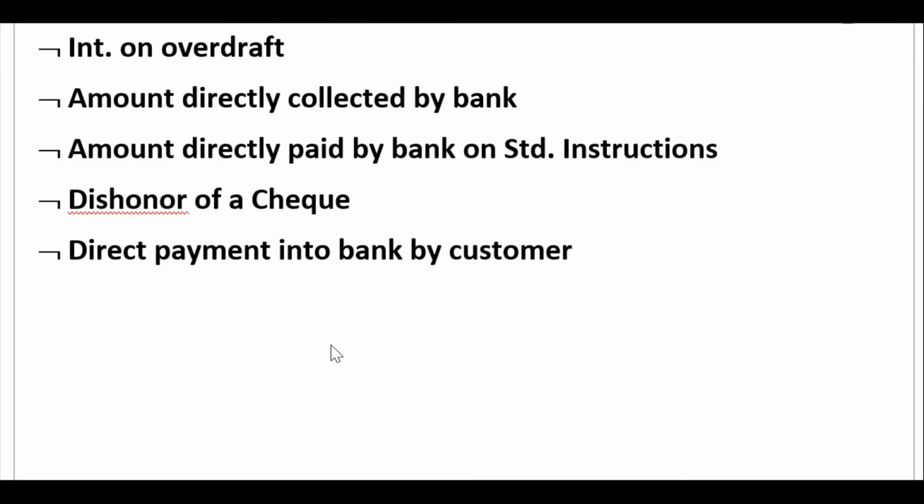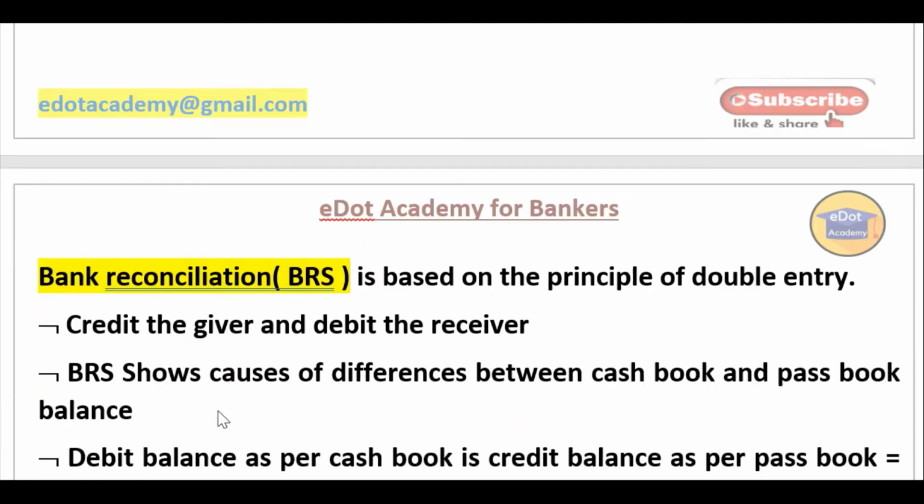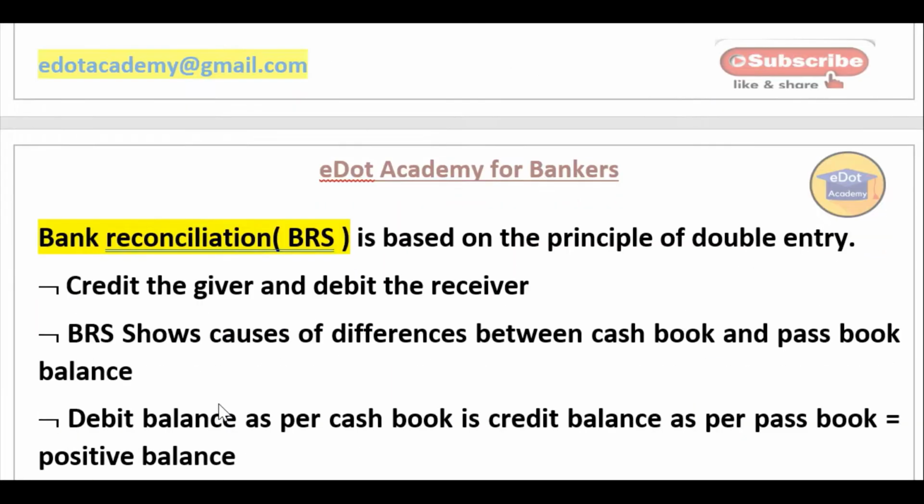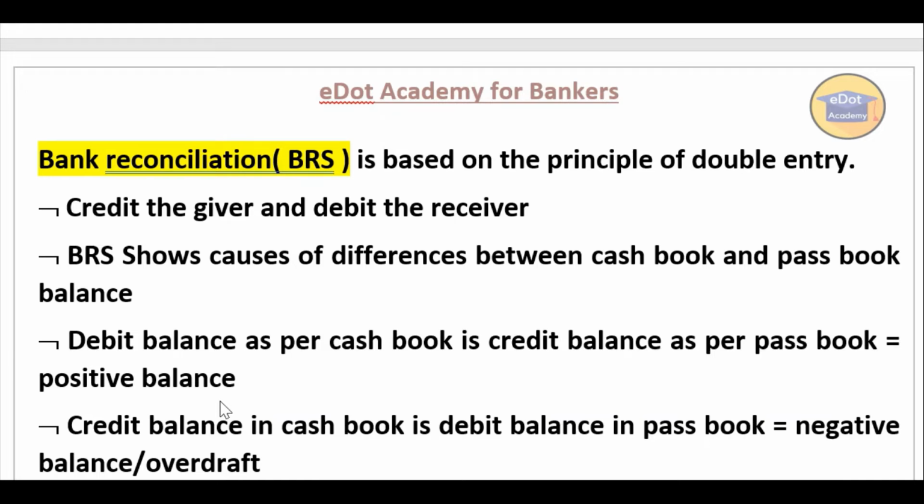Okay, now we'll take one example. But before the example, we have to see why we are doing this, what the principle behind the bank reconciliation statement is. The bank reconciliation statement is based on the principle of double entry: credit the giver and debit the receiver. It shows the cause of difference between the cash book and passbook balance. The principle is that a debit balance as per cash book is a credit balance as per your passbook. This we have to keep in mind.